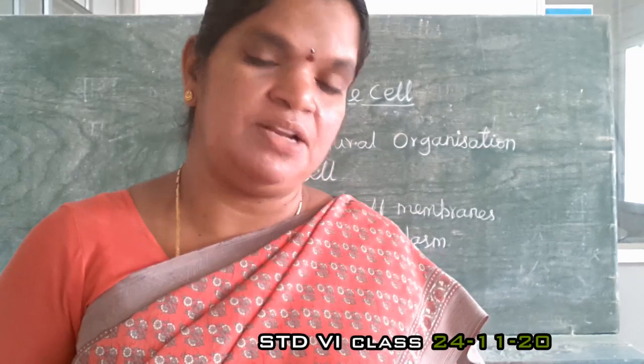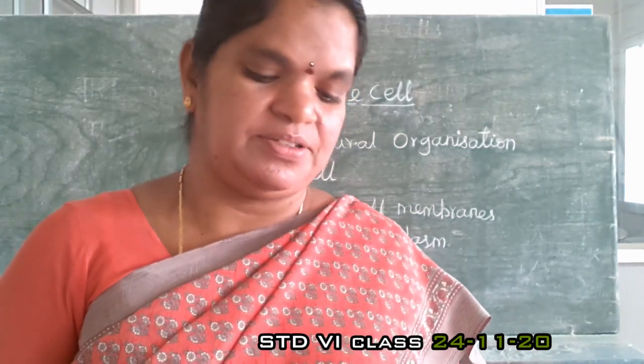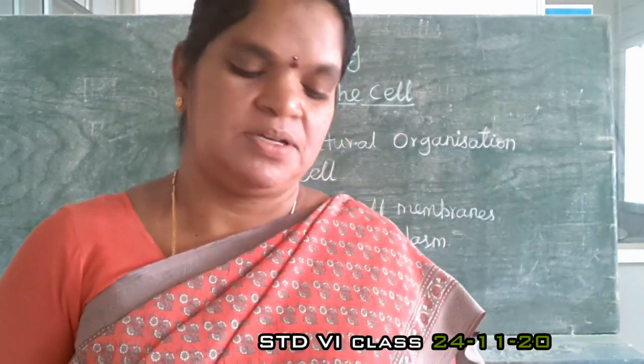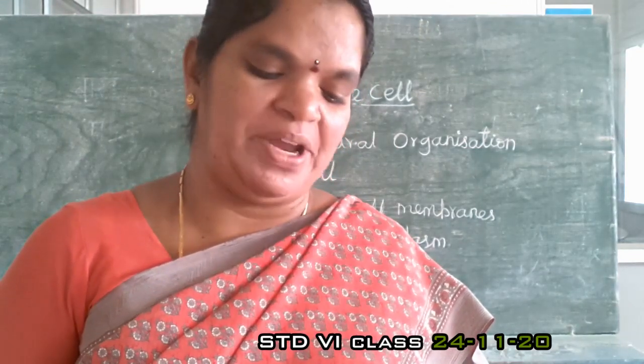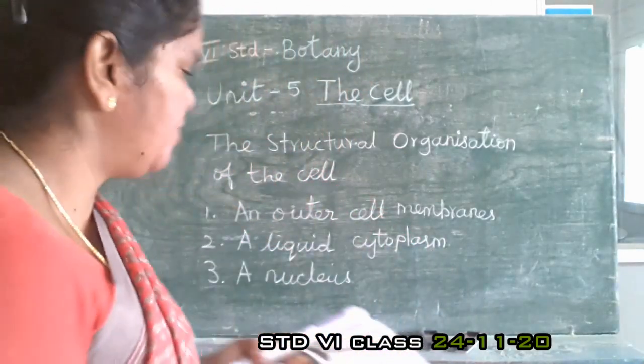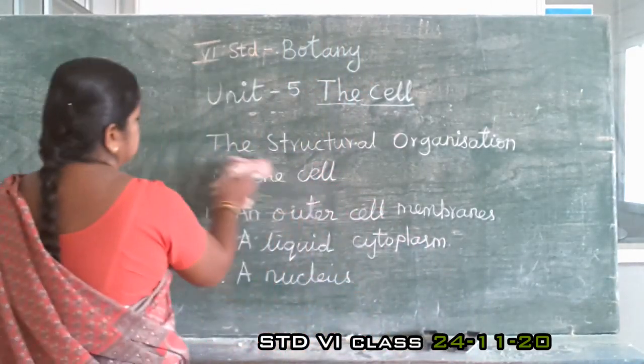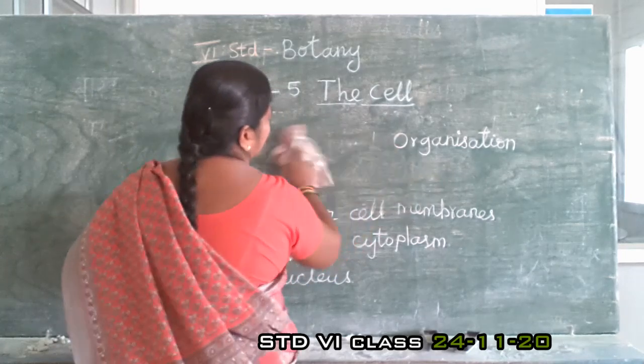The size of the cell may vary in different organs.